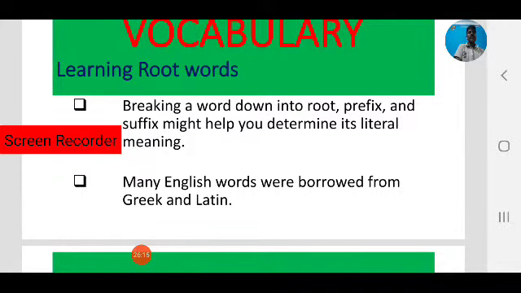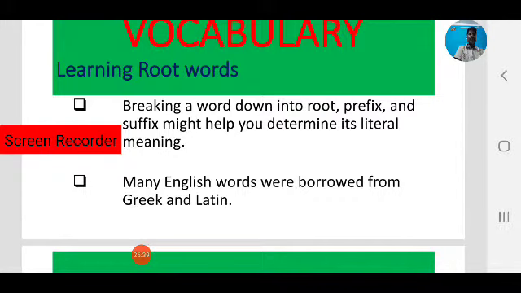Many English words were borrowed from Greek and Latin. That's why English became a global language. Not only from Greek and Latin, English also borrowed from many other languages, French and others.